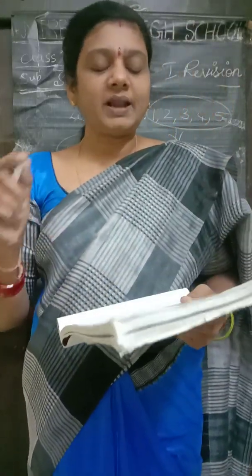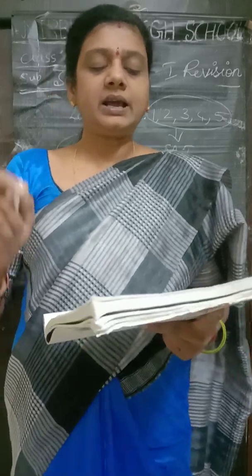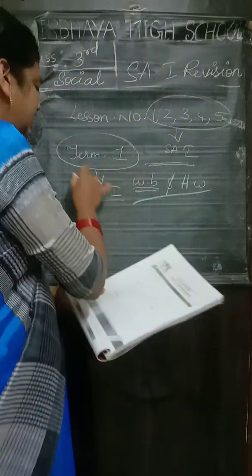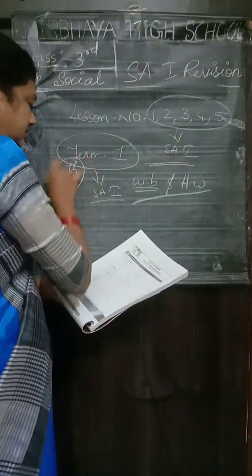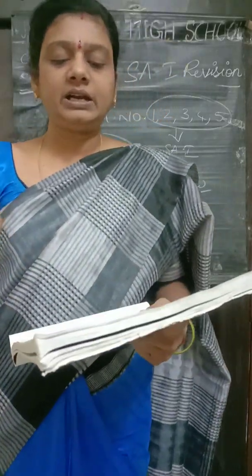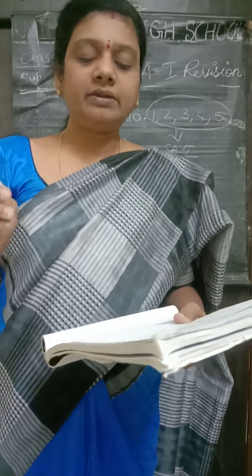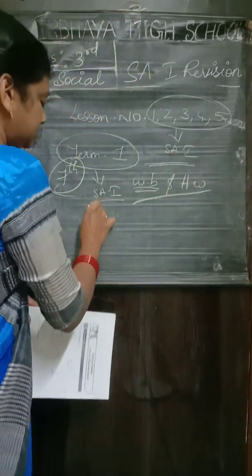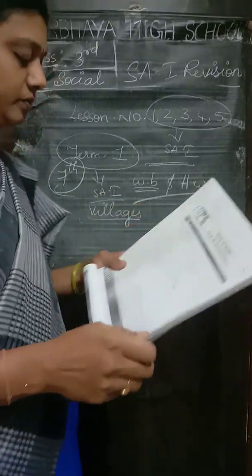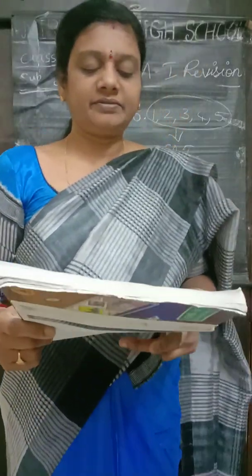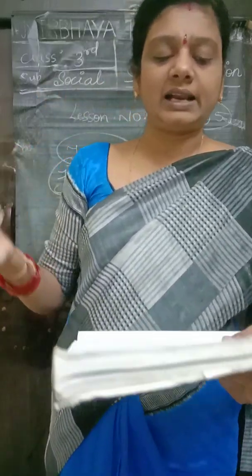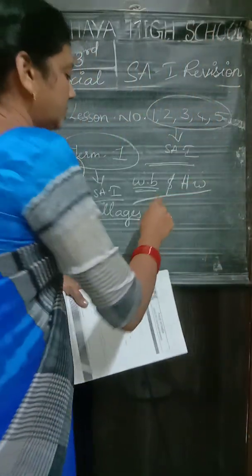And fill in the blanks. Third one, India is the world's dash largest country. It is the 7th largest country. More than half of the Indian population live in where? In villages. Most of the people live in villages. And 5th one children, very short answer question. Name the capital of Nagaland. It is Kohima.